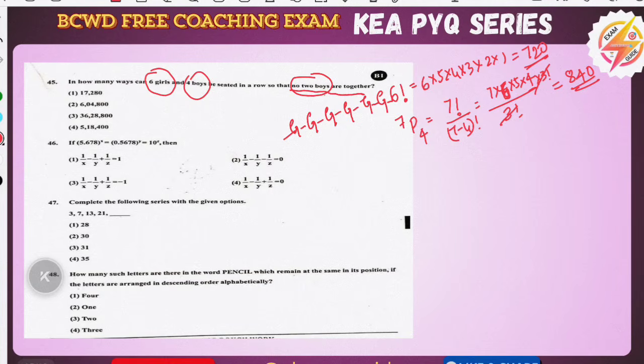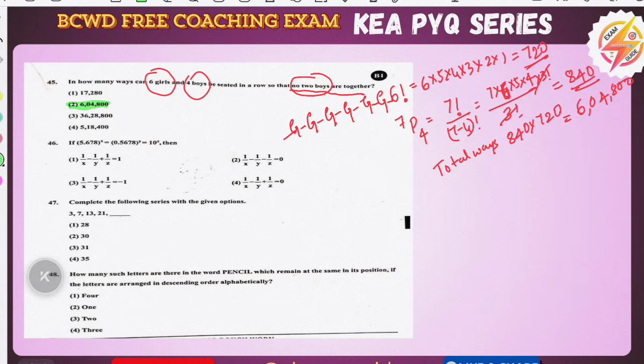Simple thing, we must multiply these, and the total ways will be this much, and the final answer will be 6,04,800. Simple. I hope you understood this question.